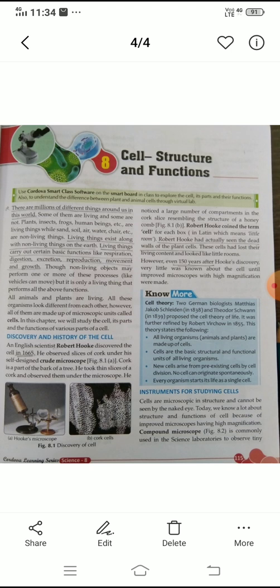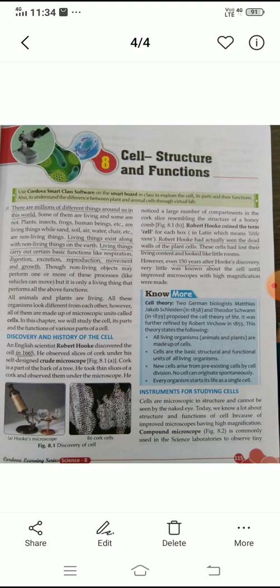An English scientist, Robert Hooke, discovered the cell in 1665 with the help of his own microscope. Robert Hooke had actually seen the dead walls of the plant's cells. These cells had lost their living contents and looked like little rooms, because bark is a non-living substance in the plants. The external part of the tree is known as the bark and it does not have any living contents.